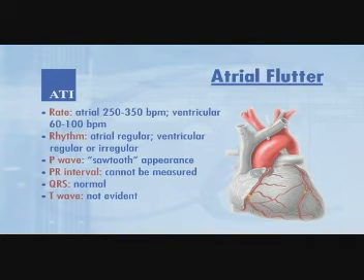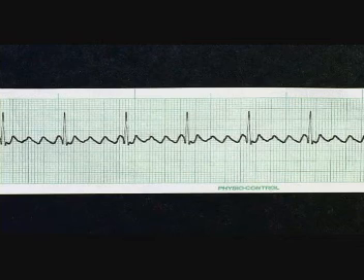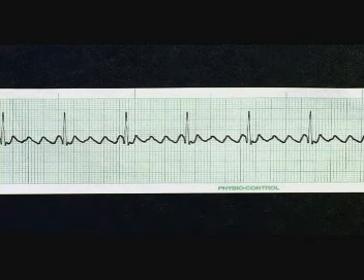Rhythm: atrial regular, ventricular regular or irregular. P wave sawtooth appearance. PR interval cannot be measured. QRS normal. T wave not evident. A limited number of the impulses that originate in the atria are conveyed to the ventricles. The rapid rate increases cardiac workload and can decrease cardiac output.